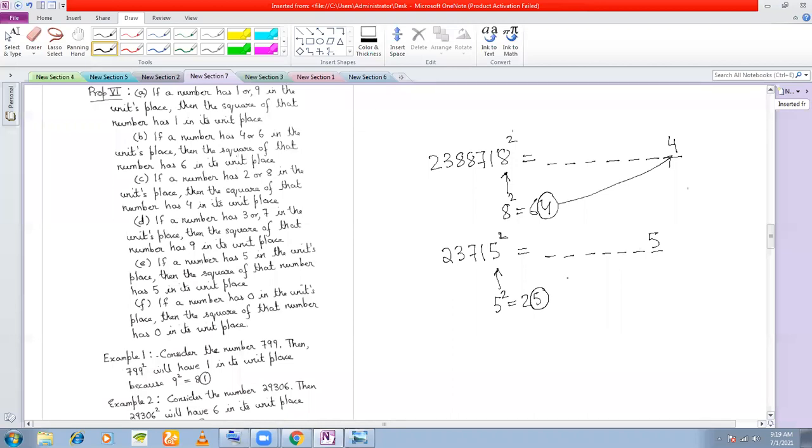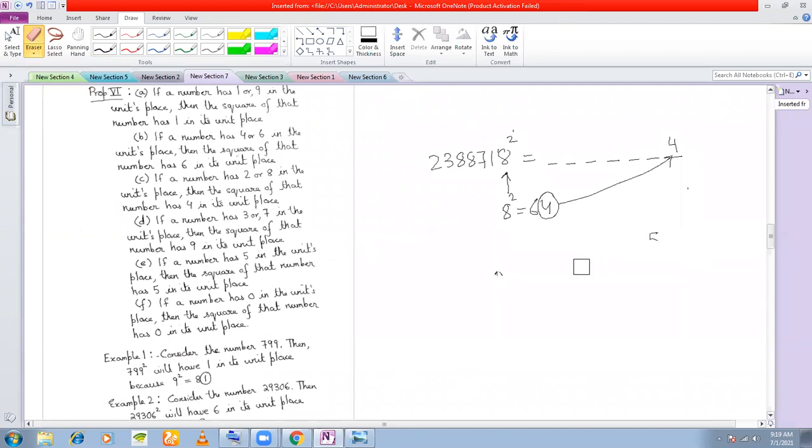So it applies to every number. You can do this with any number and find out the last digit. Anyone to whom this property is not clear, because we shall be using this property later on. So it's clear to everyone.